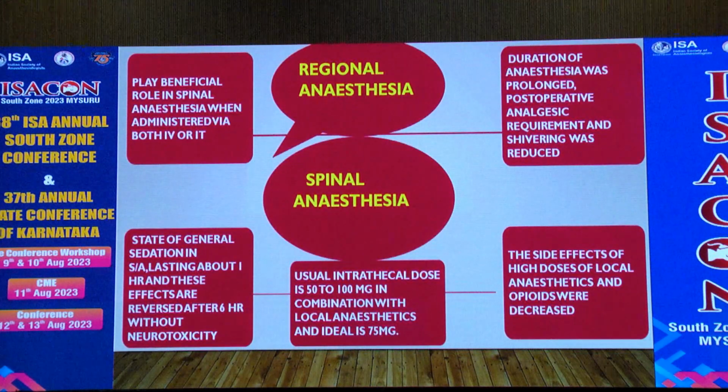Coming to regional anesthesia, mainly we use magnesium sulfate intrathecally in a dose of 50 to 100 mg. Ideally, we say 75 mg, as it can be given both IV or intrathecally for the benefit, where it produces a sedation-like condition lasting for about 1 hour without any side effects.